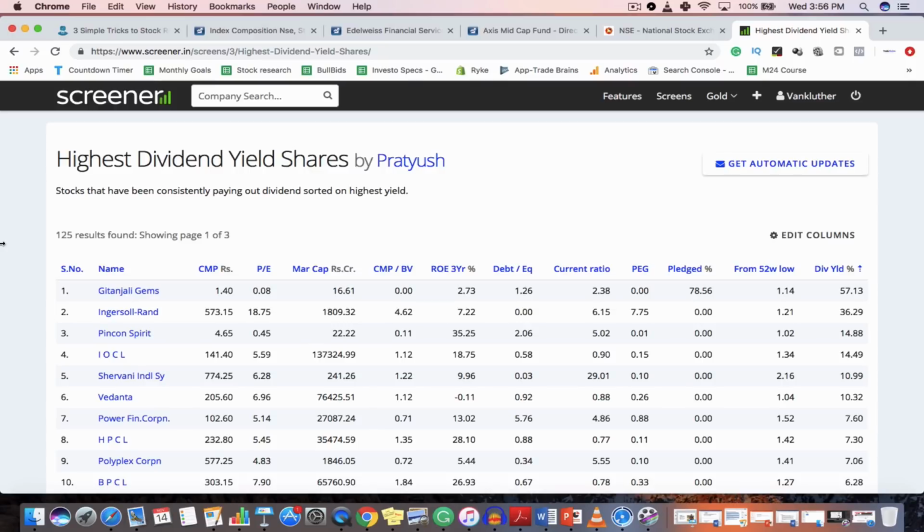So these are the 3 simple ways where beginners can start their research. I mean, if you do not know what to do, how to start, or what are the companies listed in the Indian stock market, then by using these 3 strategies, you can get familiar with the Indian stock market.